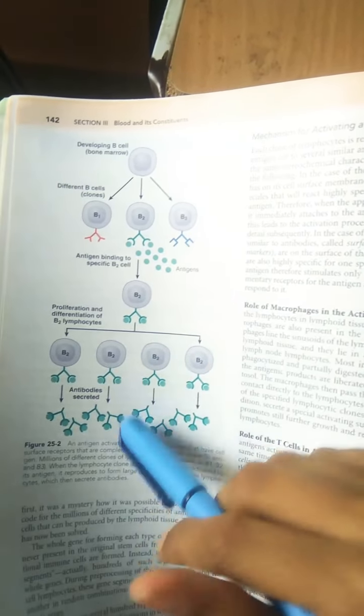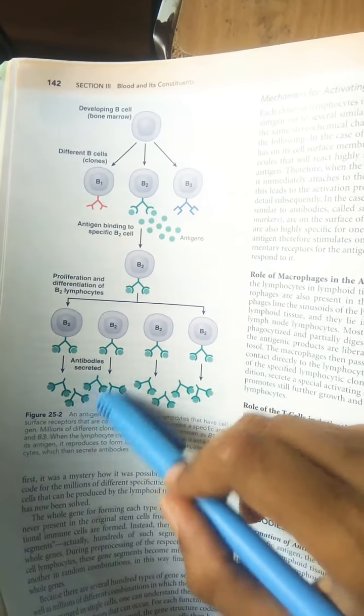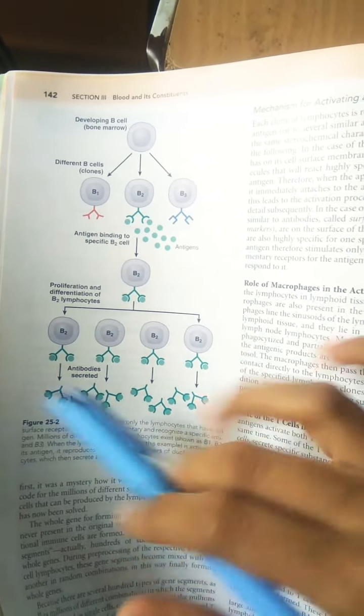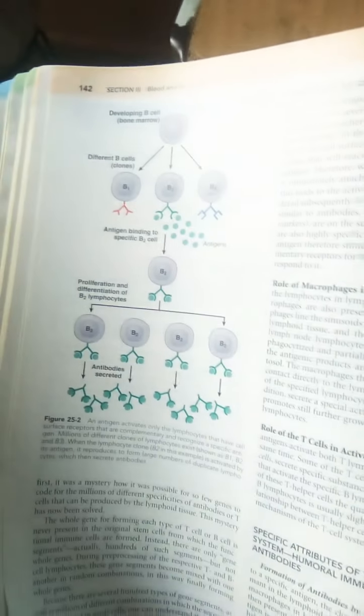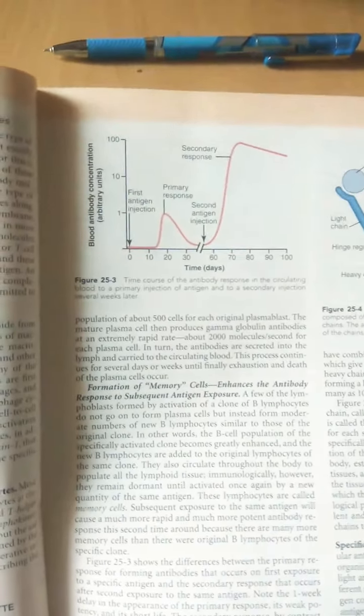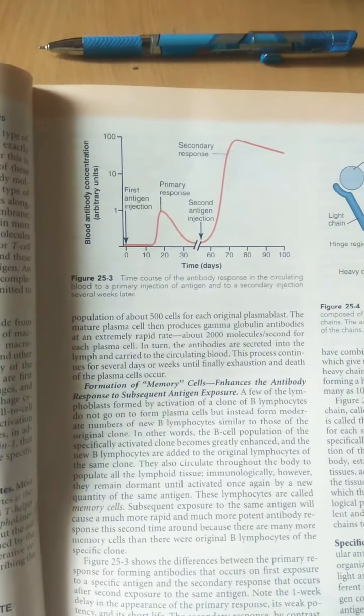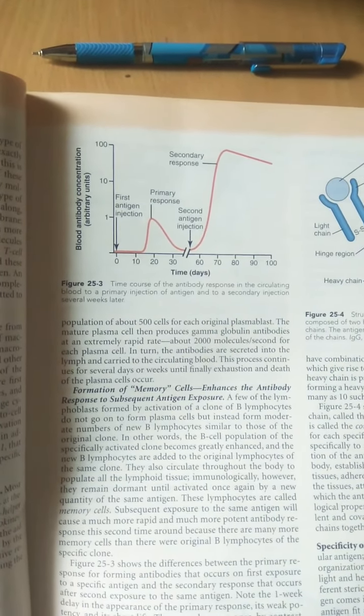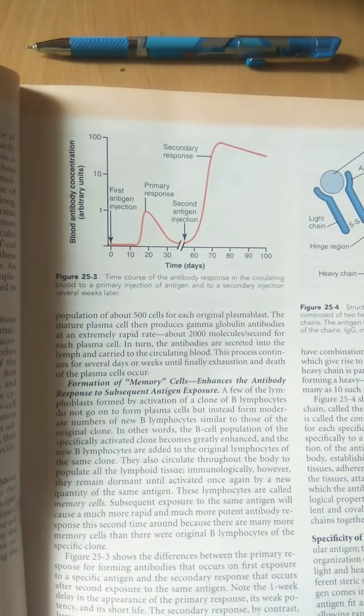So like this they form a clone, these are identical, and antibodies are secreted. So like this antibodies are secreted and they destroy them. So this is about the B cell example. And you can see the time course of antibody response in circulating blood to a primary injection of antigen and a secondary injection several weeks later.